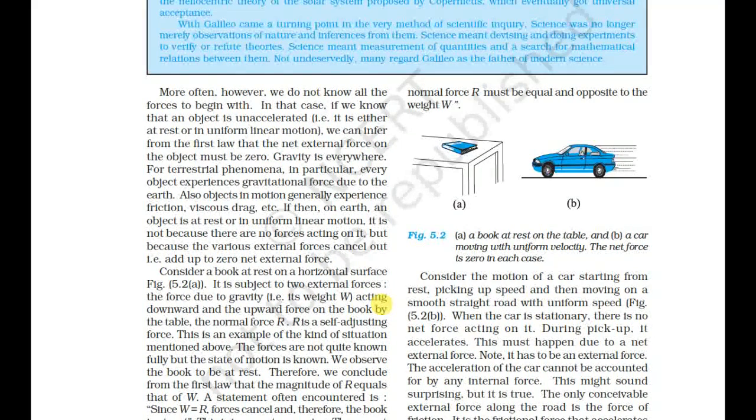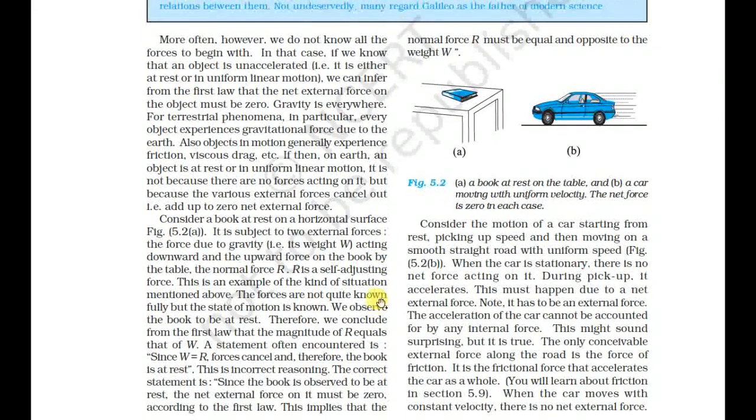A statement often encountered is: since W is equal to R, the forces cancel and therefore the book is at rest. This is incorrect reasoning. The correct statement is that since the book is observed to be at rest, the net external force on it must be zero. According to the first law, this implies that W equals R.